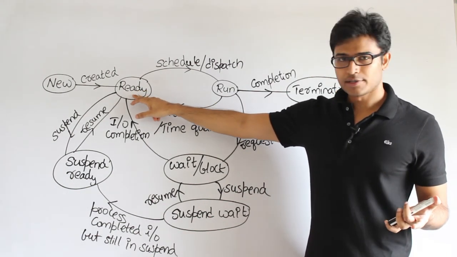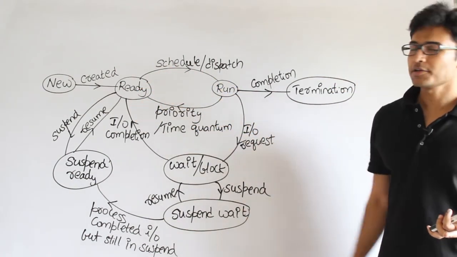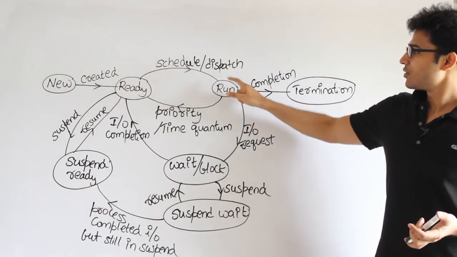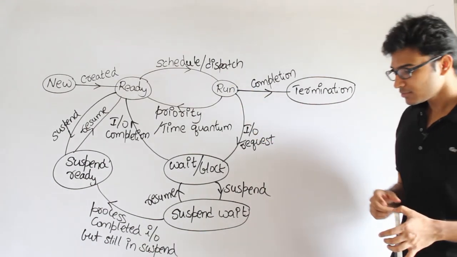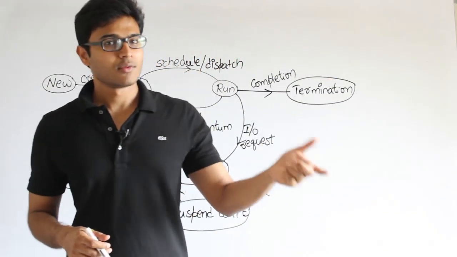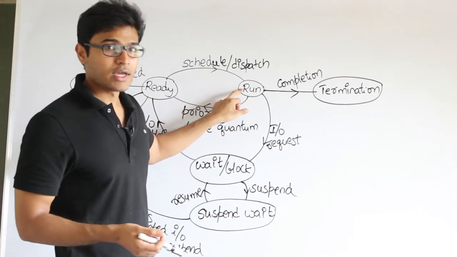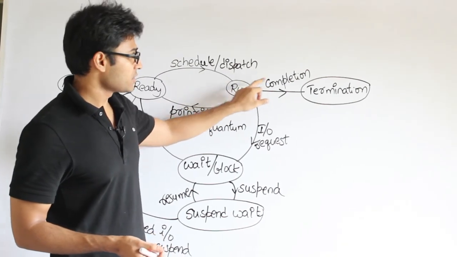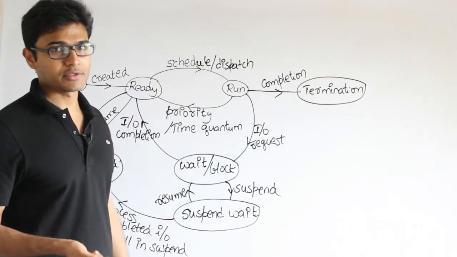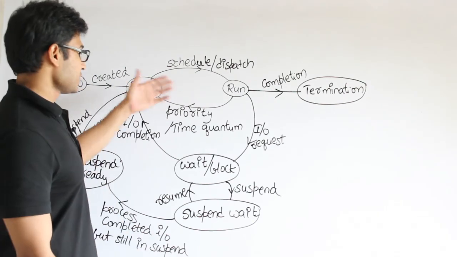And once you are in the ready state, you can schedule the process. Scheduling or dispatch means we are picking it up and sending it, and then running it. So scheduling it and running it is nothing but giving it to the CPU. Once the CPU takes the process, it will execute it, and if the process is completed, then it will terminate. So the final state is termination. If everything happens smoothly, then this is the best thing that could happen.